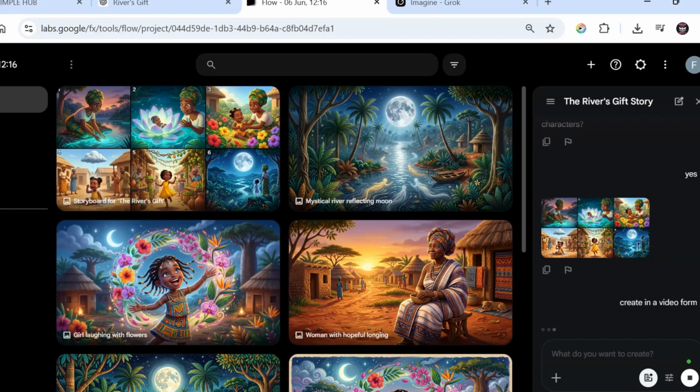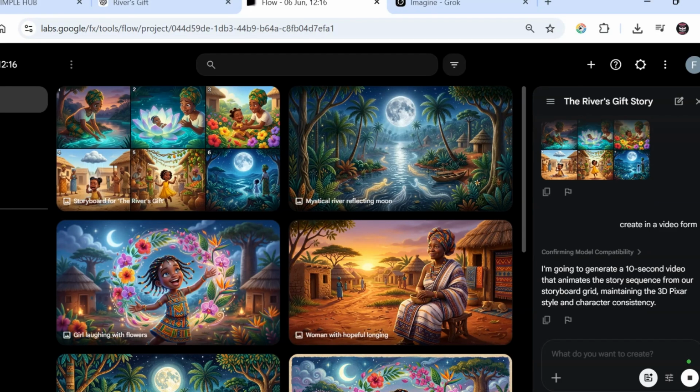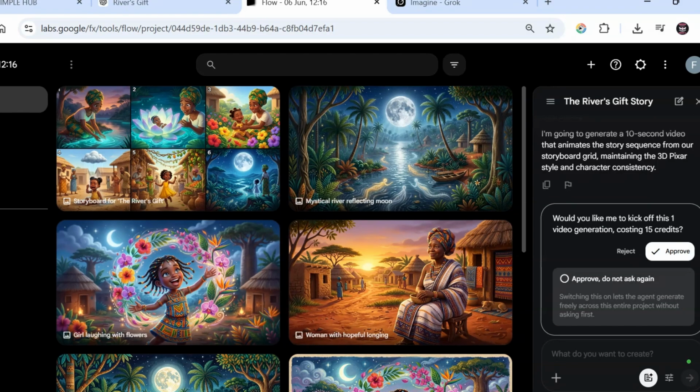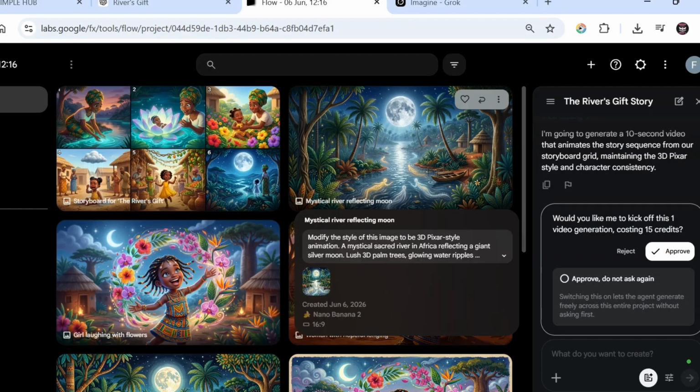This is beautiful. This is content made easy, no need of you generating images. So it's saying now, I am going to create a 10 seconds video that animates the story sequence from our storyboard grid, maintaining the 3D pixel style and character consistency. This is beautiful. Seriously, I love Flow for this new Omni Flash agent they launched. And again, that's why I told you to always leave your instruction on the AI to ask you if you're happy for it to continue.